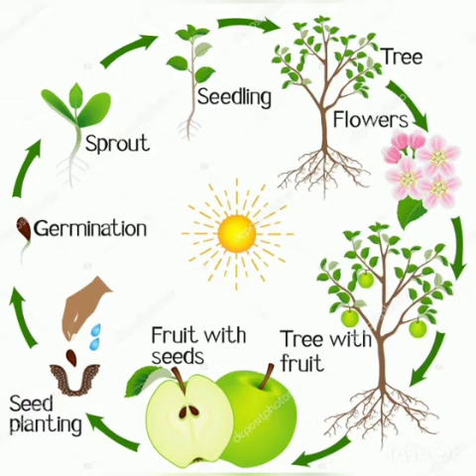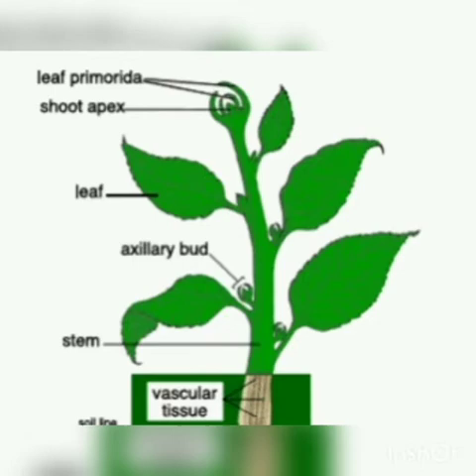When the pollen grains get transferred to the ovule, they reproduce and a new plant starts growing, which we call sexual reproduction.